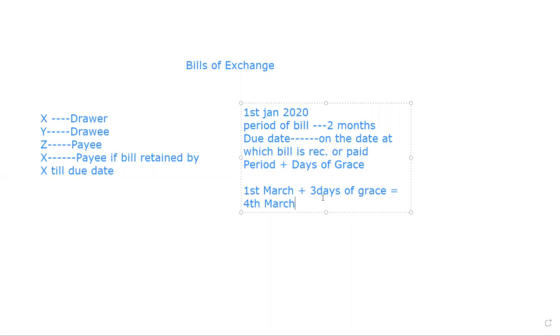See in the note, in case the due date of the bill falls on holidays, the following points should be kept in mind. Please mark a star against these points that are given in your book and keep them in mind while calculating the due date. Number 1, if the due date, including the days of grace, falls on a Sunday or a public holiday or a gazetted holiday, the due date will be supposed to be 1 day earlier.